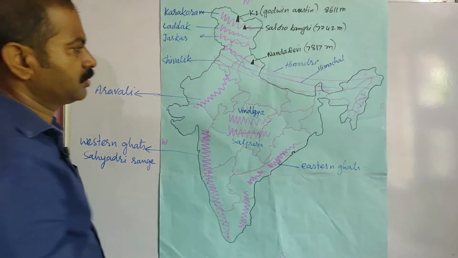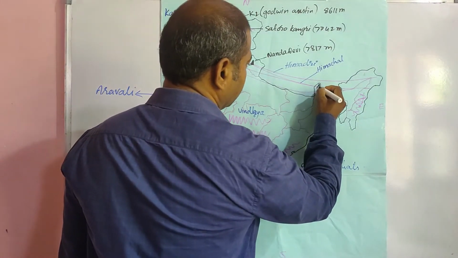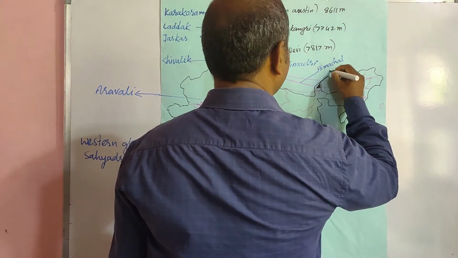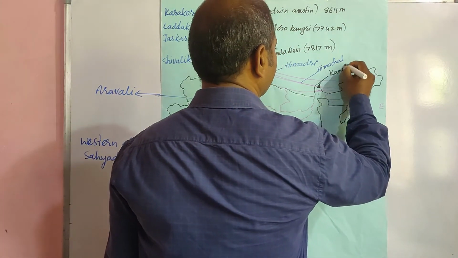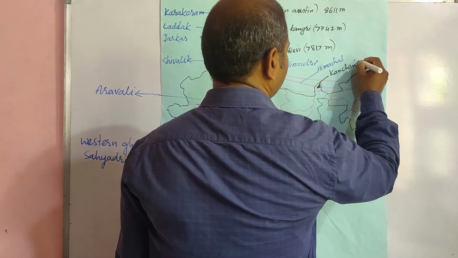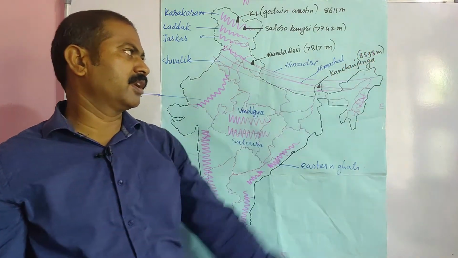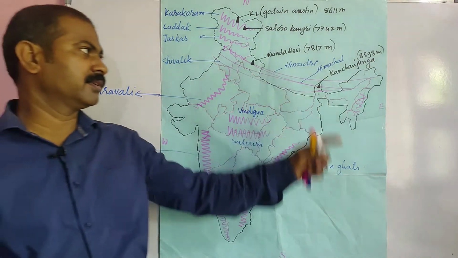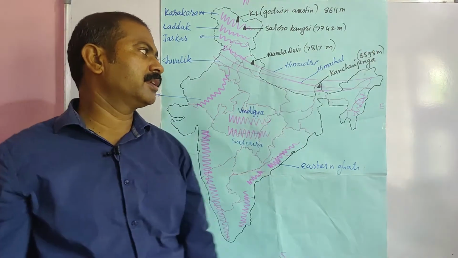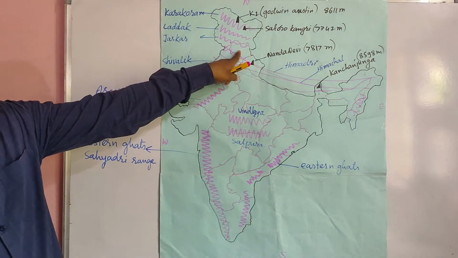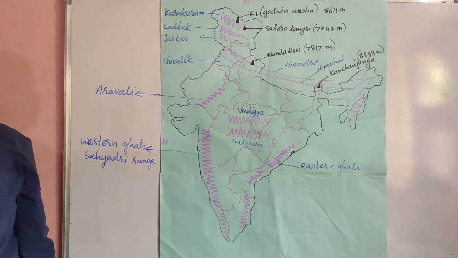Okay, and one more peak is present in Sikkim. Its name is Kanchenjunga. Its height is 8,598 meters, and this is Himachal Pradesh, and in Himachal Pradesh there is a peak.